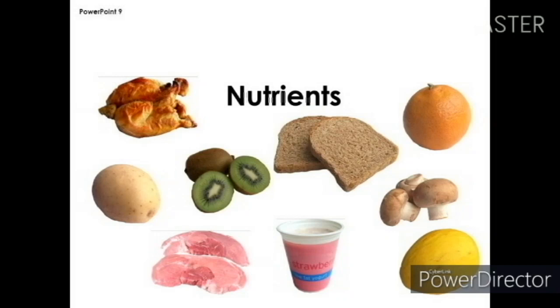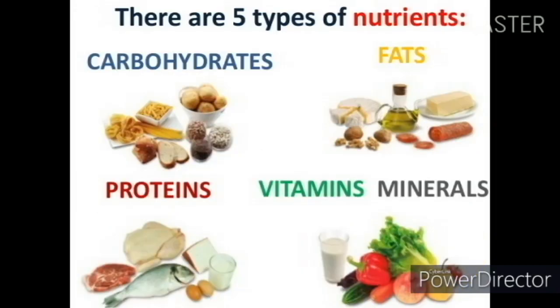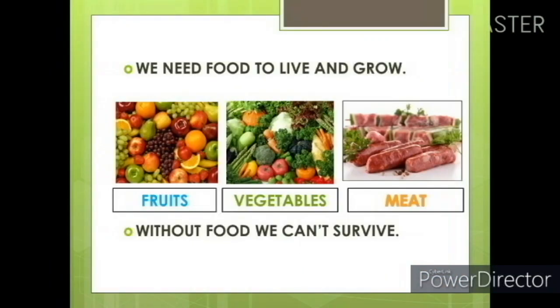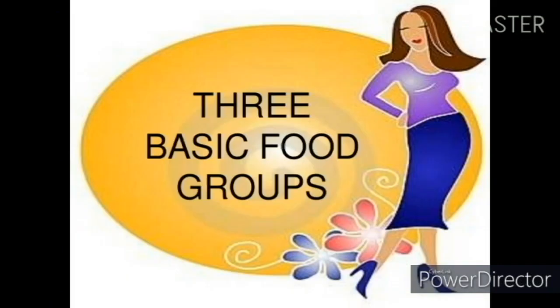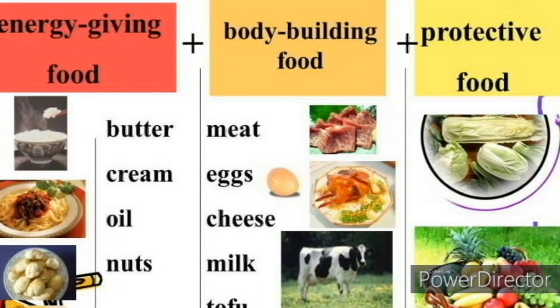Nutrients are of 5. Carbohydrates, fats and proteins, vitamins and minerals. Food we eat are of 3 main groups.